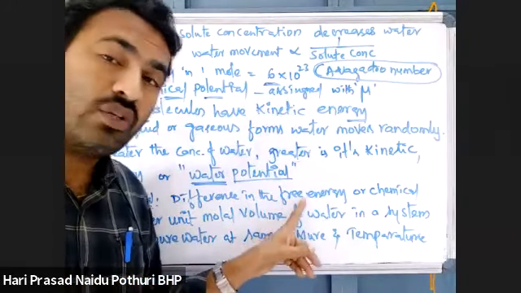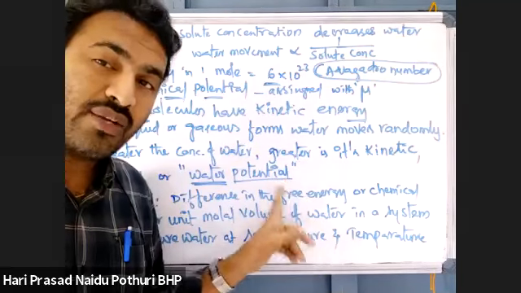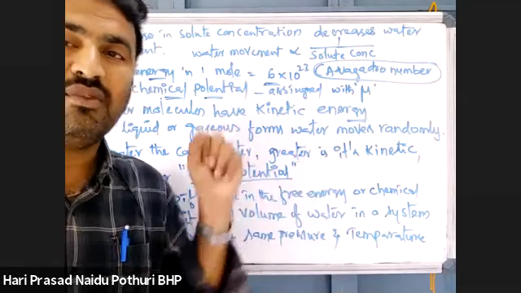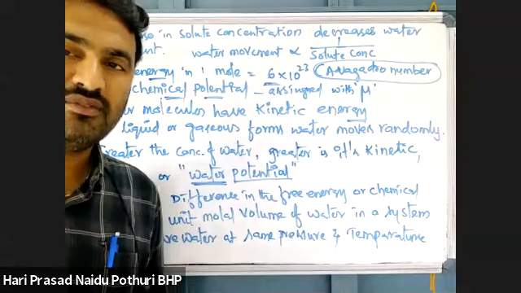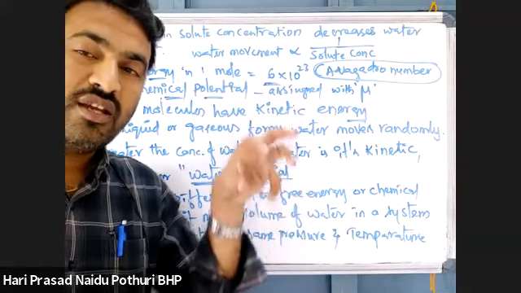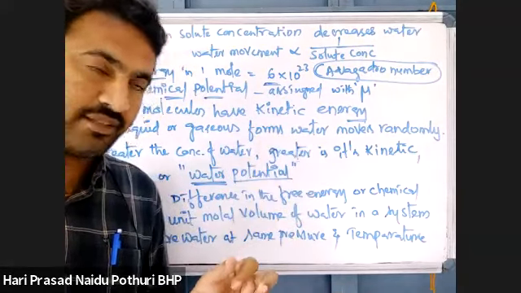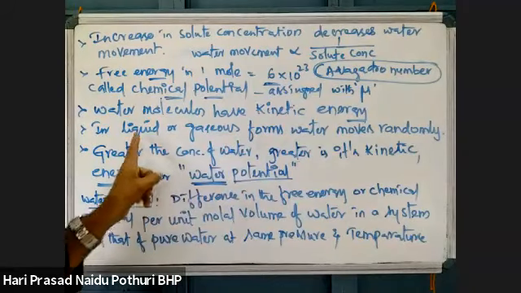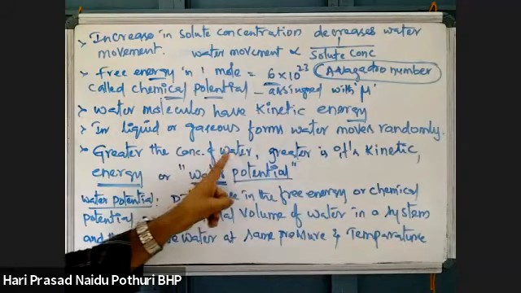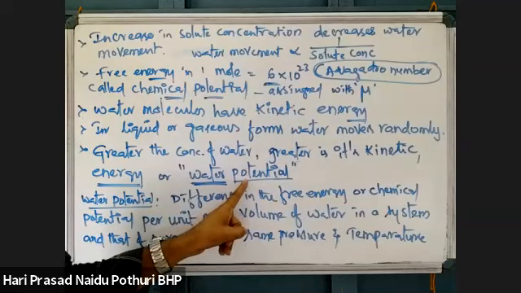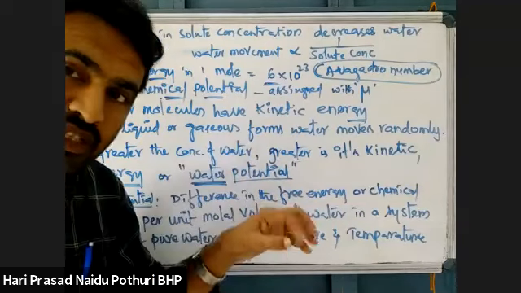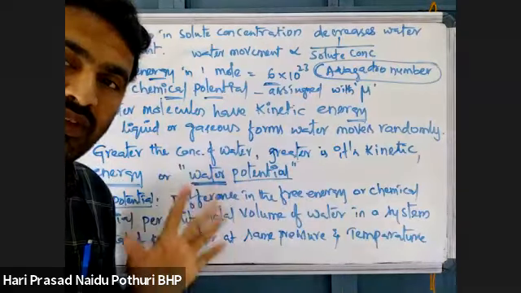When water has solutes, it has some chemical potential. When water has solutes, then chemical potential is decreasing. See here, greater the concentration of water, greater its kinetic energy. If solutes are present, there is a decrease in the water potential.